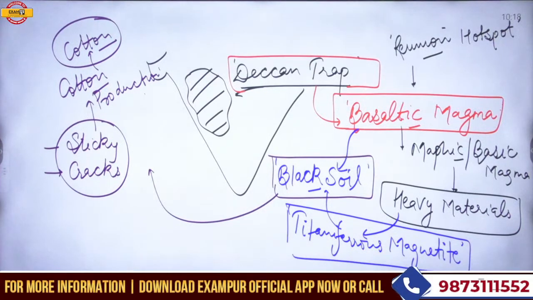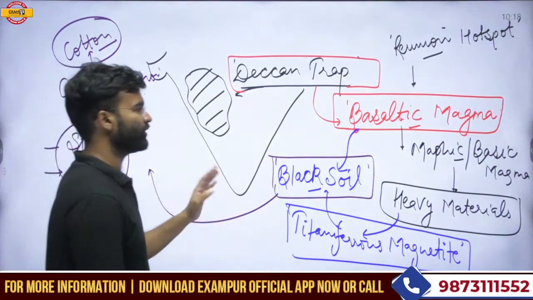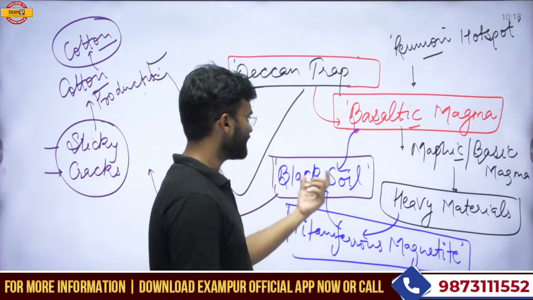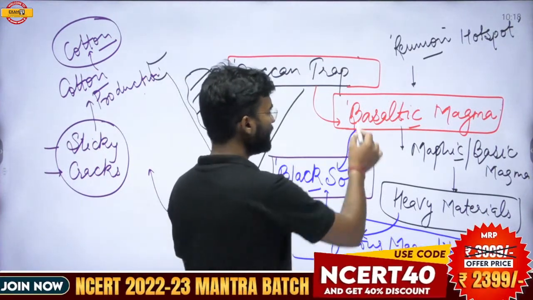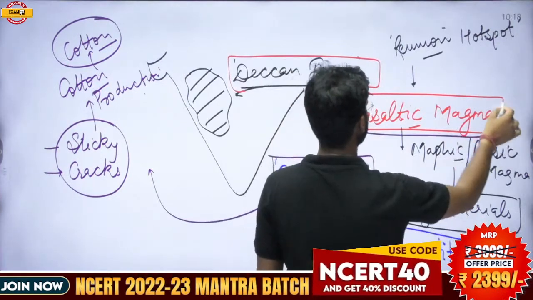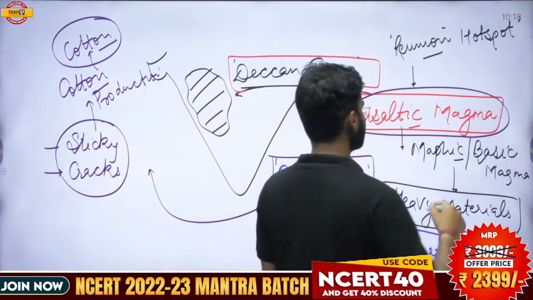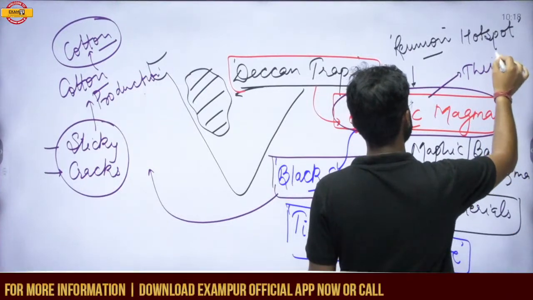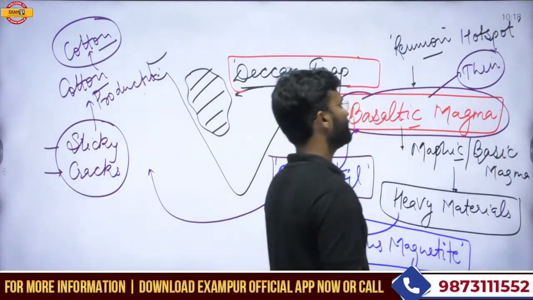So this type of eruption is the black soil formation. Basaltic magma is basically a thin magma.